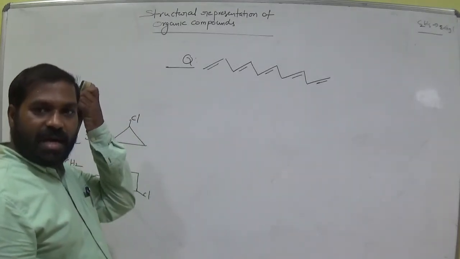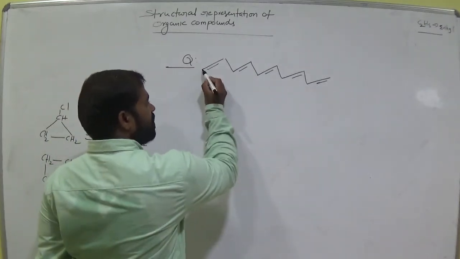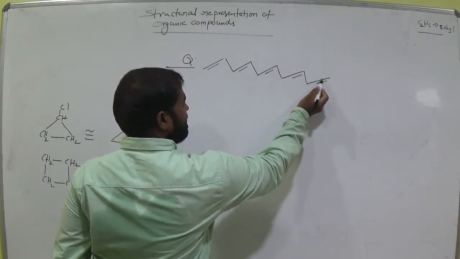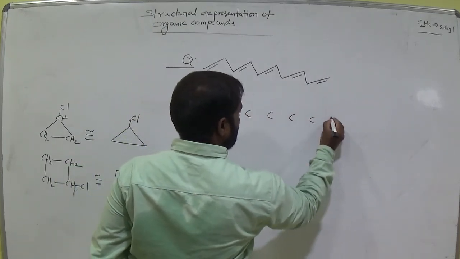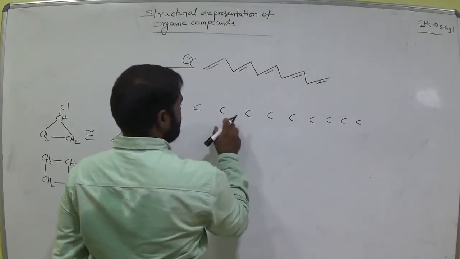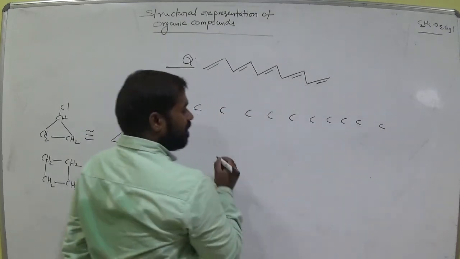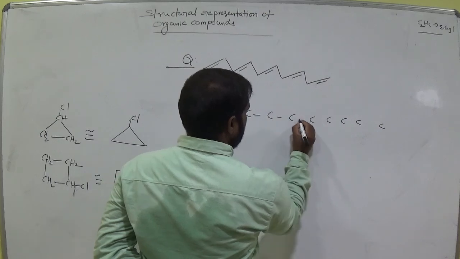I gave the bond line here. Complete structural representation. First write how many carbons? 1, 2, 3, 4, 5, 6, 7, 8, 9, 10. Write the first 10 carbons. Clear? All are with single bonds, am I right? All are with single bonds.